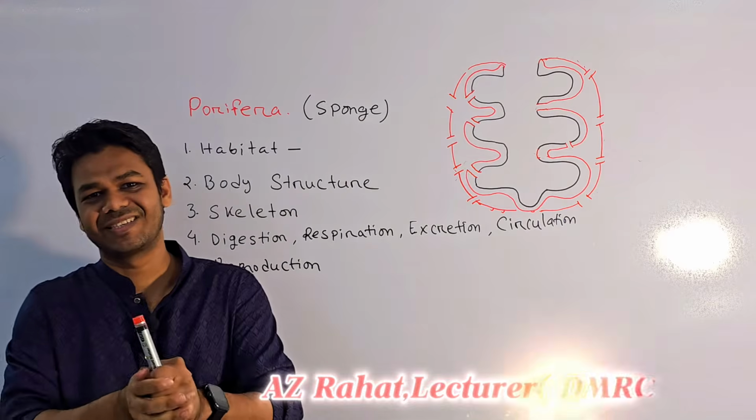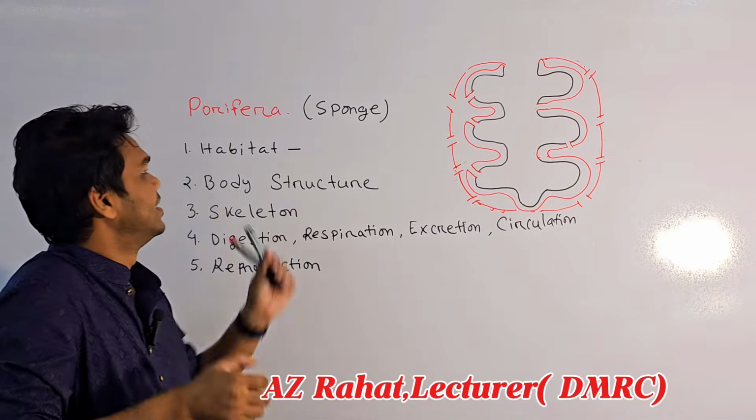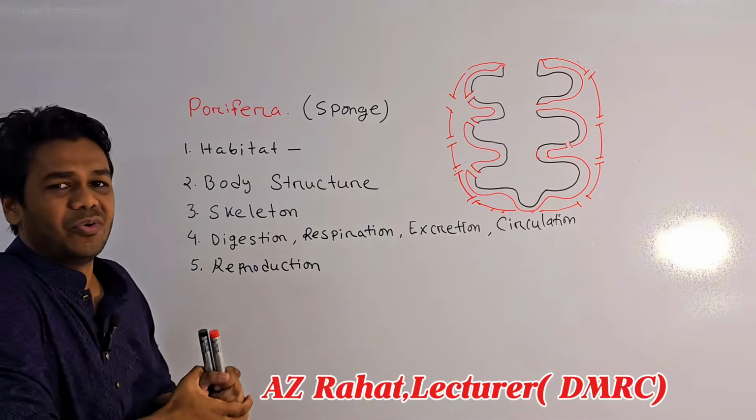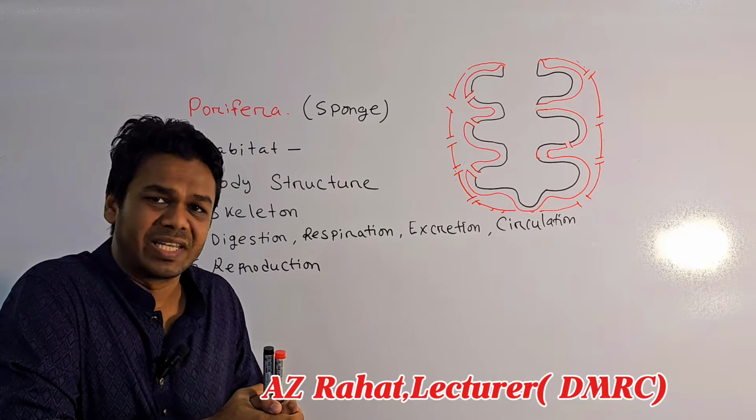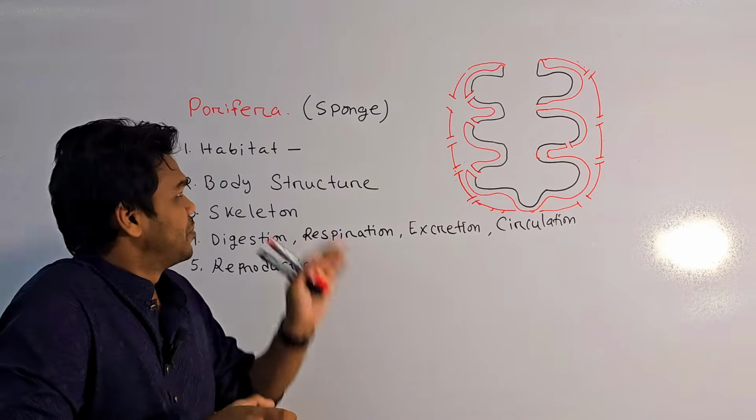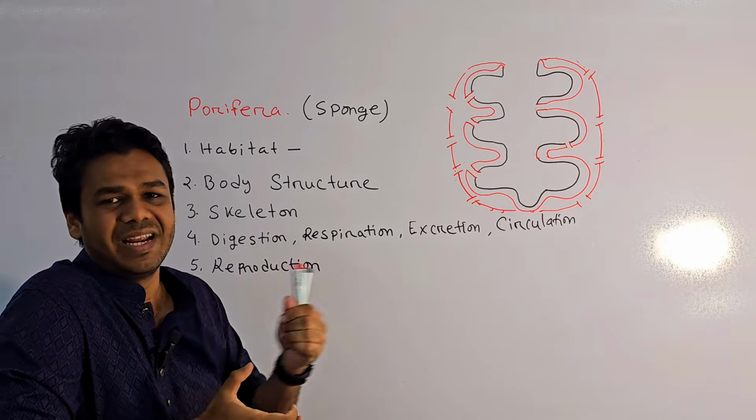Hello, my dear students. Today I'm talking about the Porifera. So I think we know Porifera and Platyhelminthes are main phyla in the animal kingdom. Porifera are the least developed animals of any phylum.